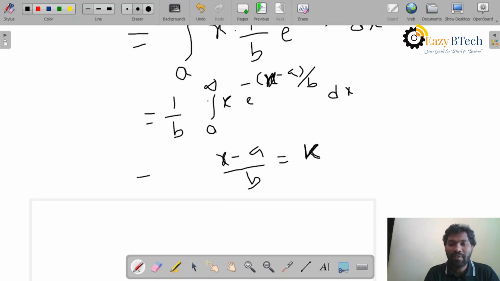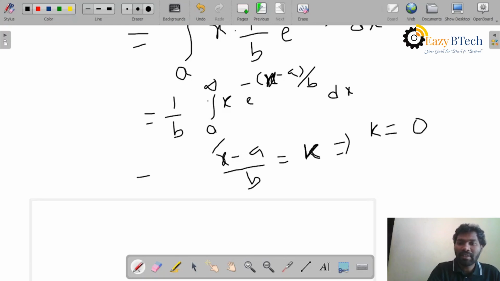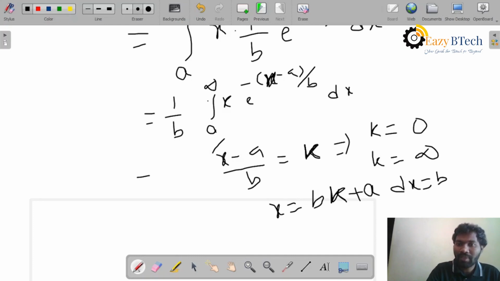If you put x equal to a, then k equals a minus a by b, so k equals 0. If you put x equal to infinity, then k equals infinity. And x equals bk plus a, and dx equals b into dk. We are supposed to substitute all of these in the above expression.